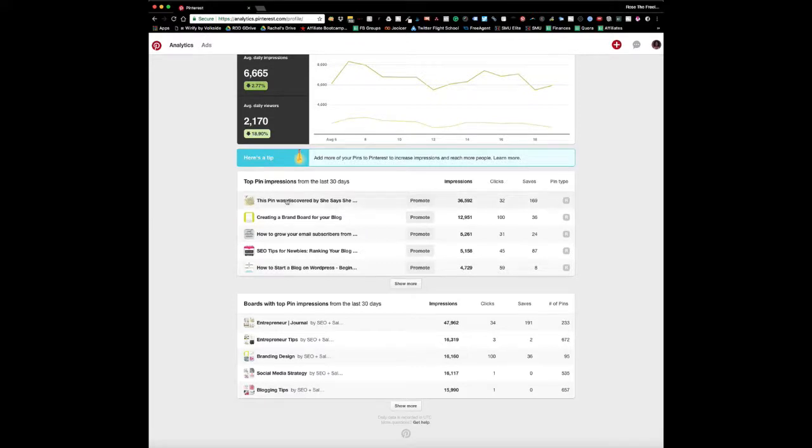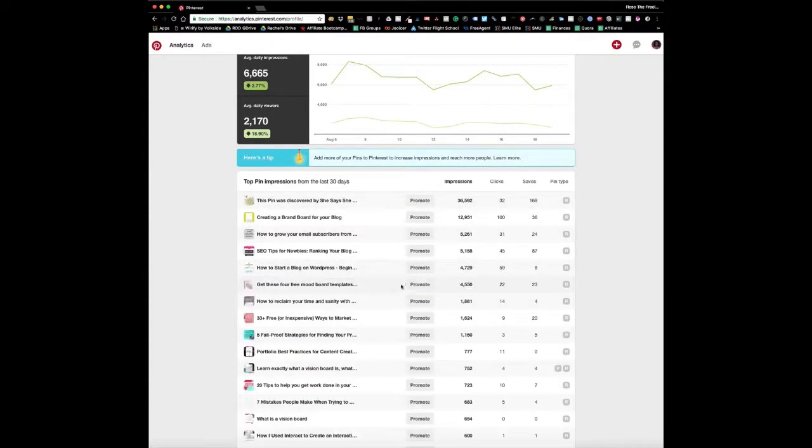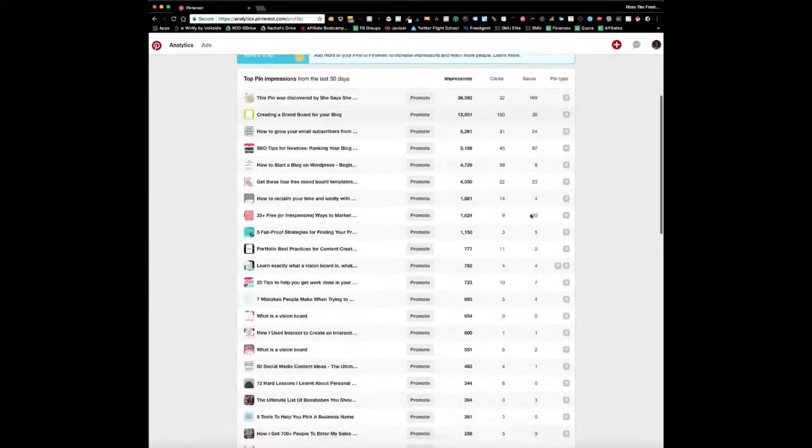As you go down, you'll be able to see the pins that have the top impressions from your profile per day. So these pins here are the pins that I've pinned, but they're not my pins. So your goal would be to try and make sure that the pins that are getting the most impressions from your profile are your pins. So it will show me the top 5. You can click show more to see more. So it will tell you how many people have laid eyes on it, how many people have clicked through to the website, and how many people have saved the pin. So this is a popular pin on my profile.